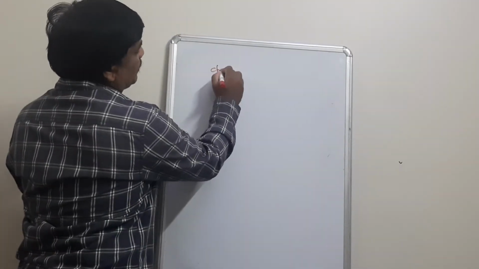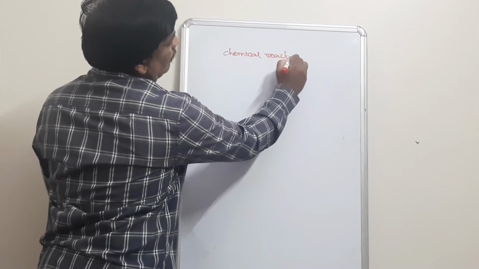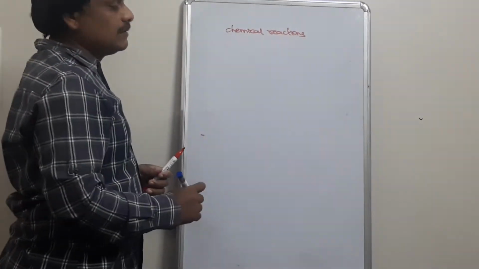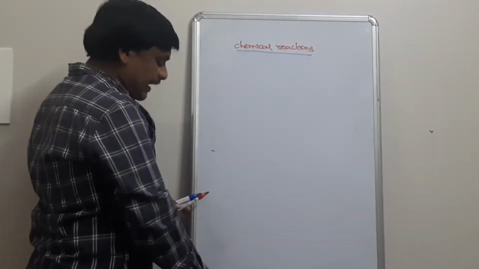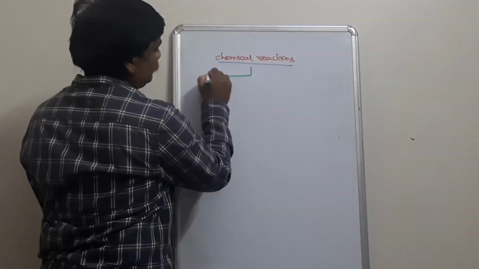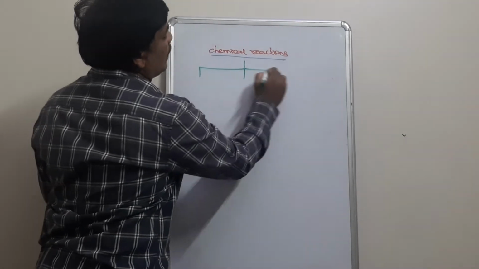Chemical reactions of haloalkanes. We can broadly classify the chemical reactions of haloalkanes into three categories. So there are three types of chemical reactions that alkyl halides undergo.